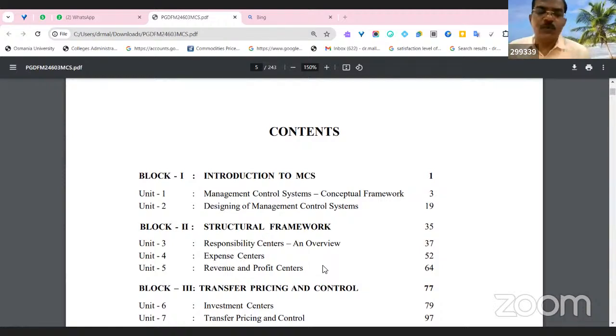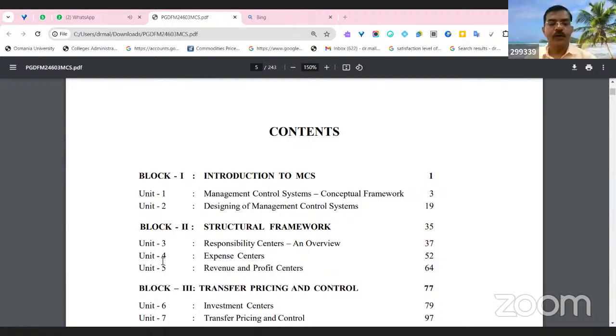Why expense centers? We need to determine the expense centers where the expenses are very high. Every management wants to control cost. How do they control the cost? The cost can be controlled through identification of the centers where the cost is incurred. The third part we are going to discuss in detail in unit number 4.